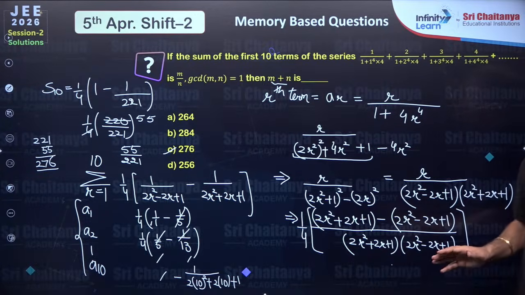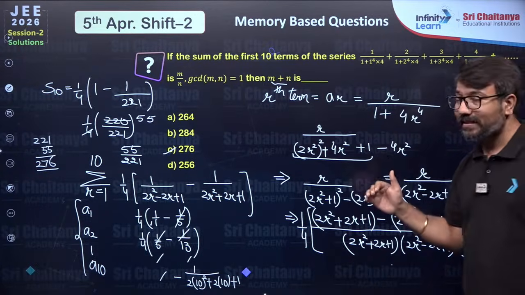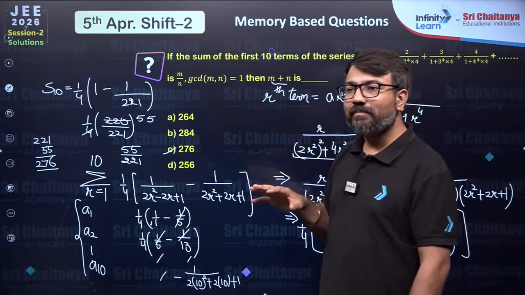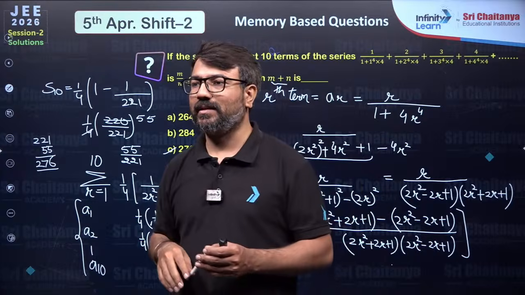Guys, are you all able to understand how telescopic series helps us in getting and reducing the sum? And all the middle terms, bache, are getting cancelled here.